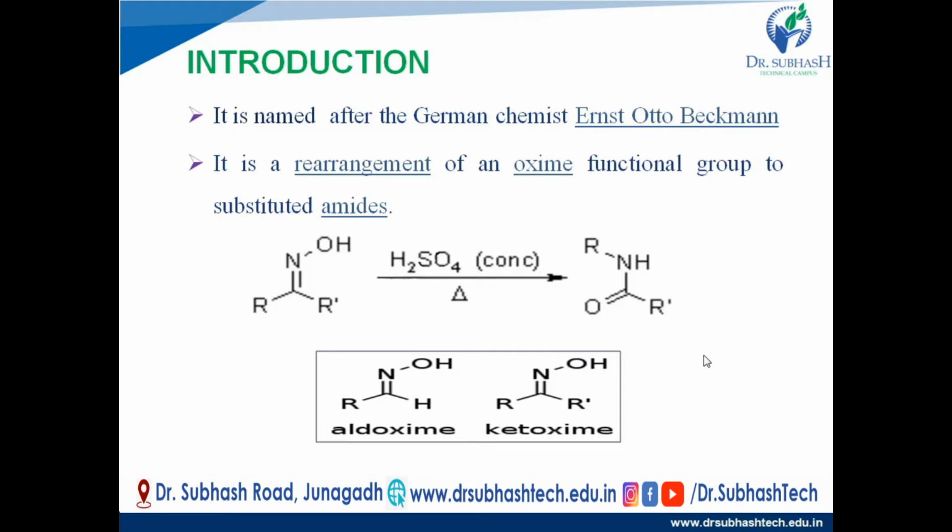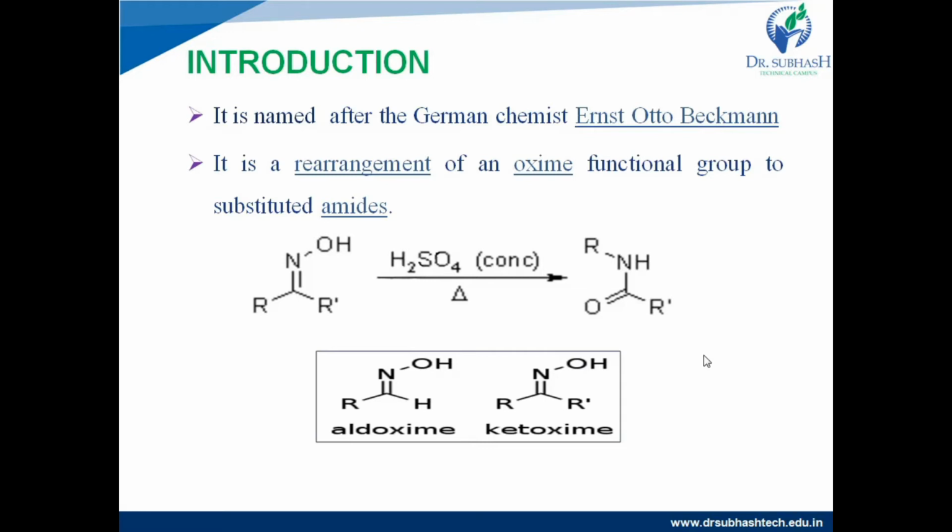That means one R group is migrated from carbon to nitrogen. Now from both aryl or alkyl groups, which group will be migrated? The group that is anti to the OH group, the OH group that is attached to the nitrogen.